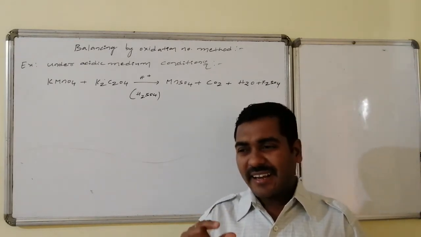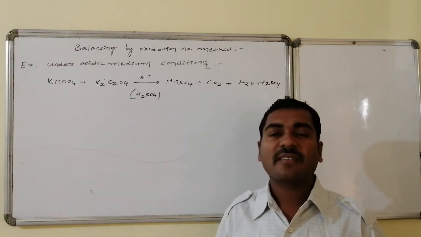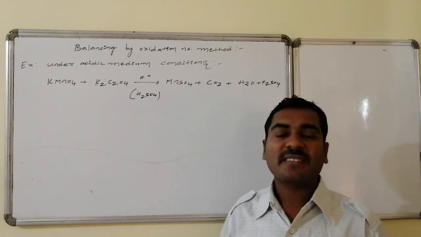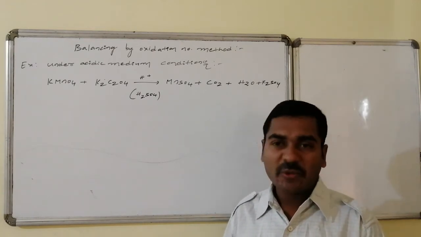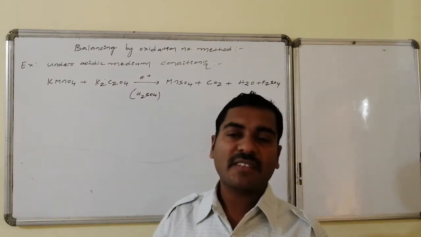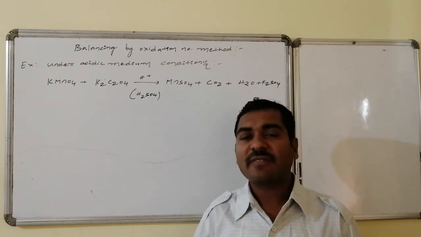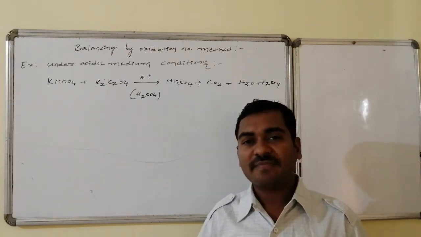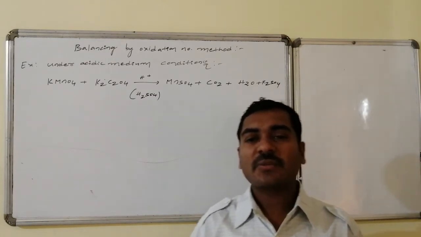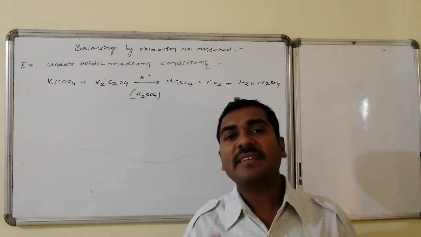Suppose I write the minimum form of the equation, removing whatever spectator ions and spectator neutral species like water molecules are there. Then this heavy, lengthy equation is condensed to the minimum level, and that form of equation is said to be the ionic form of equation. It becomes easy to balance things in the ionic form. Then we will write the molecular equation balanced by adding the spectator ions.